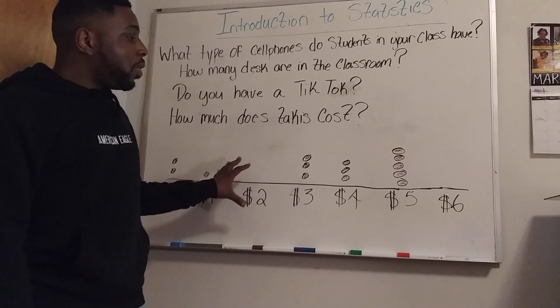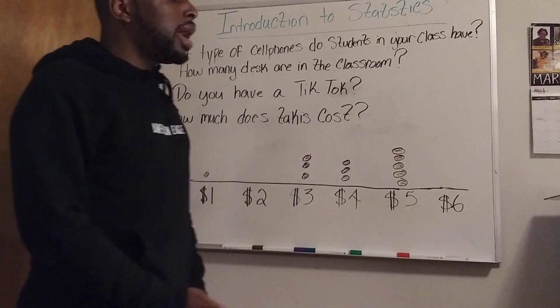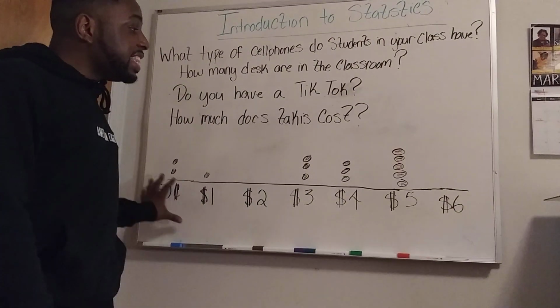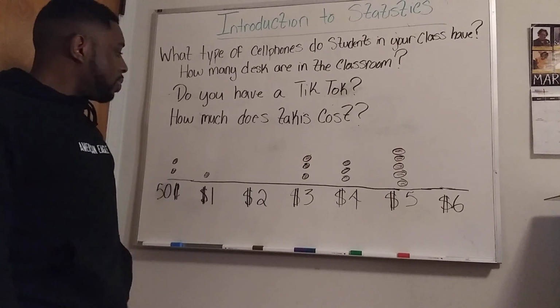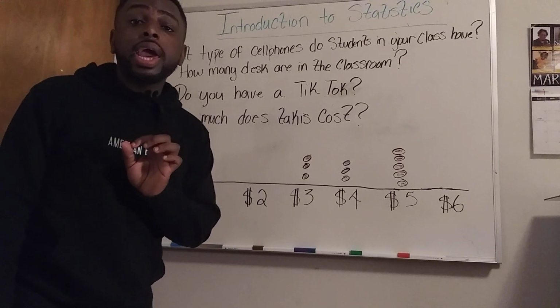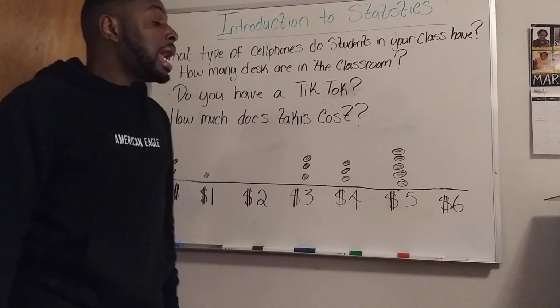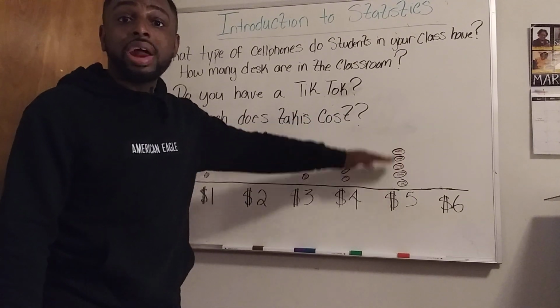All right, so pay close attention. I have some more vocab words that I want to introduce to you. Again, this is our dot plot. One of our vocab words is peak. Say peak. A peak, guys, is the highest point of our data record or our data set.